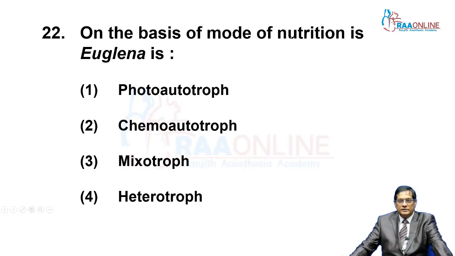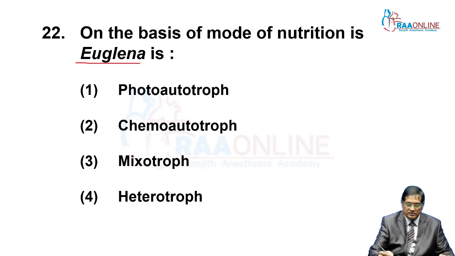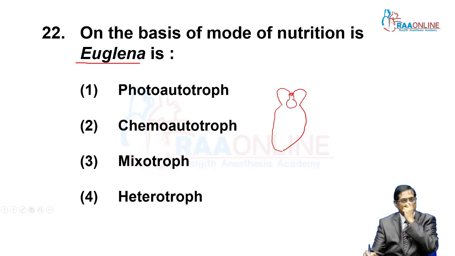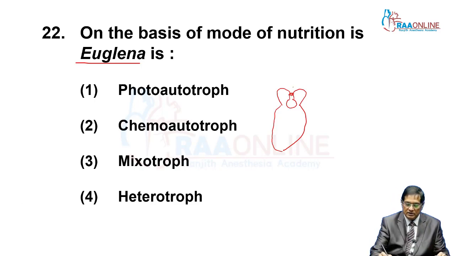Then on the basis of nutrition, Euglena. Euglena has a unique feature in what respect? First of all, Euglena is a unicellular eukaryote. It is a spindle shaped structure with a small opening towards the upper area, through which it can ingest various organisms.